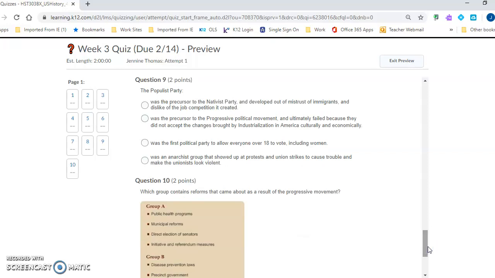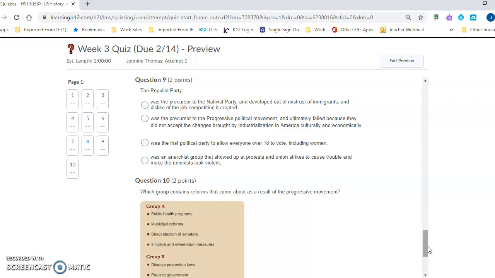Question 9. The Populist Party, A, was the precursor to the Nativist Party and developed out of mistrust of immigrants and dislike of the job competition it created. B, was the precursor to the progressive political movement and ultimately failed because they did not accept the changes brought by industrialization in America culturally and economically. C, was the first political party to allow everyone over 18 to vote, including women. Or D, was an anarchist group that showed up at protests and union strikes to cause trouble and make the unionists look violent.